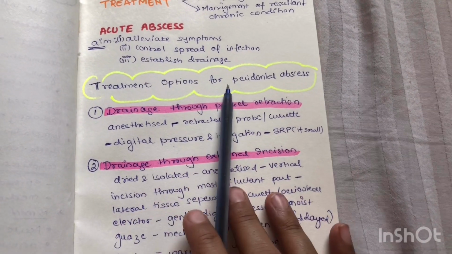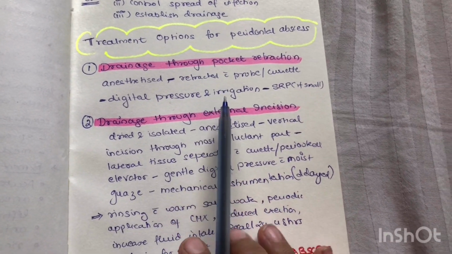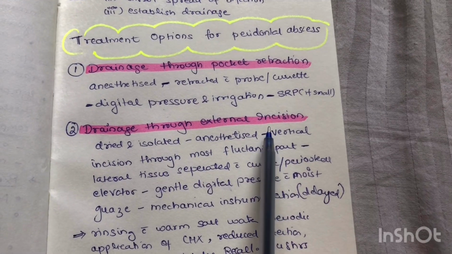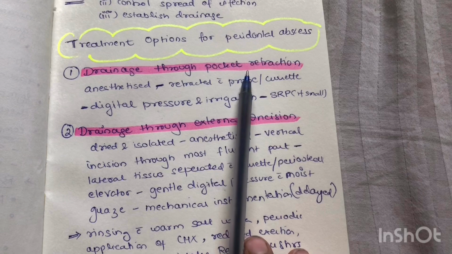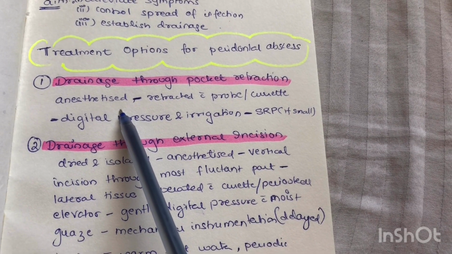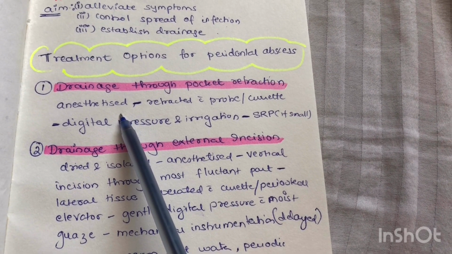The treatment option for periodontal abscess is drainage first. Drainage can be from two areas, either from the pocket or from the external incision. Now, whenever it is possible, we try to do the drainage from the periodontal pocket. The area is anesthetized nicely for the patient's comfort. It can be done by giving topical first and then local anesthesia.